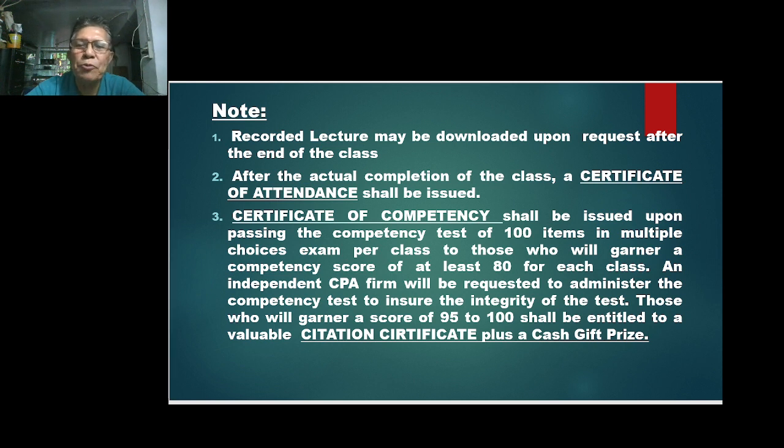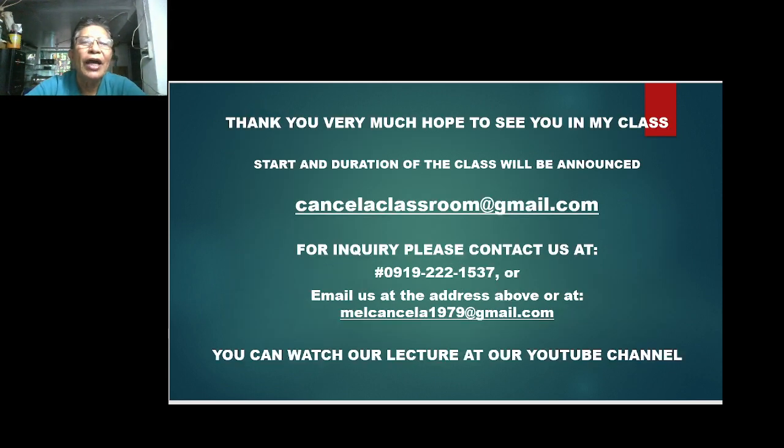So there will be 3 subjects, or 3 classes for that matter. An independent CPA firm will be requested to administer the competency test to ensure the integrity of the test. Those who garner a score of 95 to 100 will be entitled to a valuable citation certificate plus a cash gift. Okay? Thank you very much and hope to see you in my class.